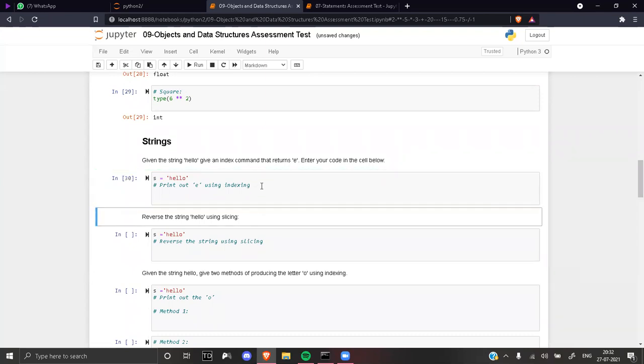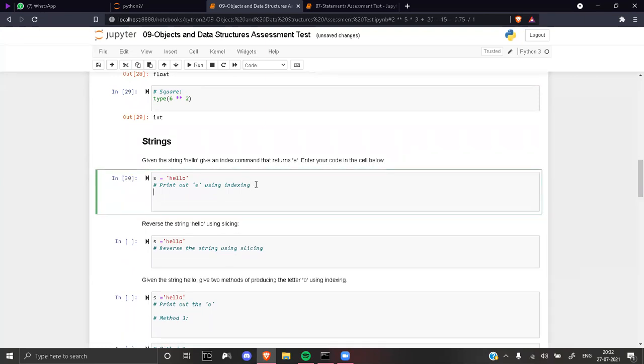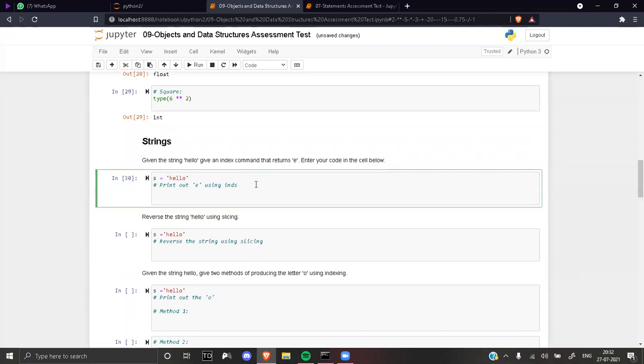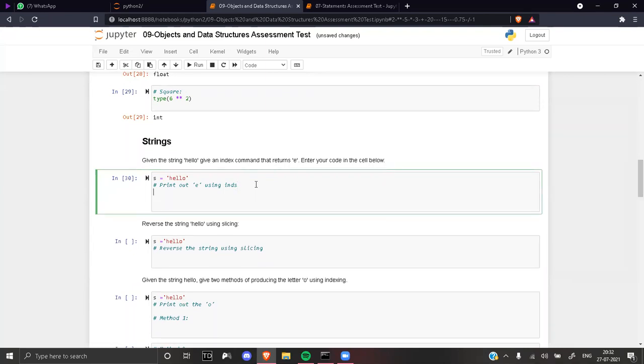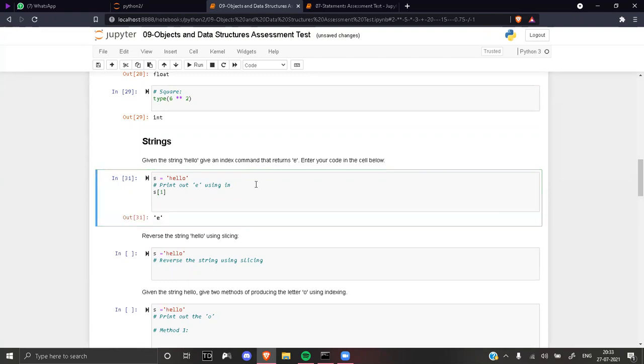Go to the next line. Enter. Print. You can directly use S. No, we need not print this. New line. Index S, normal brackets, and which index is E at? Do it, E first. One, you can do one. Write it. E is there.